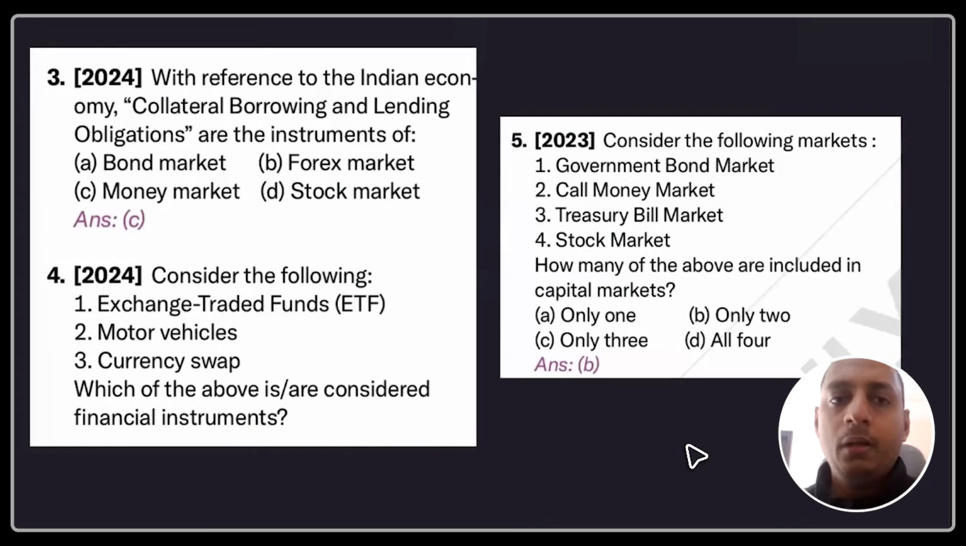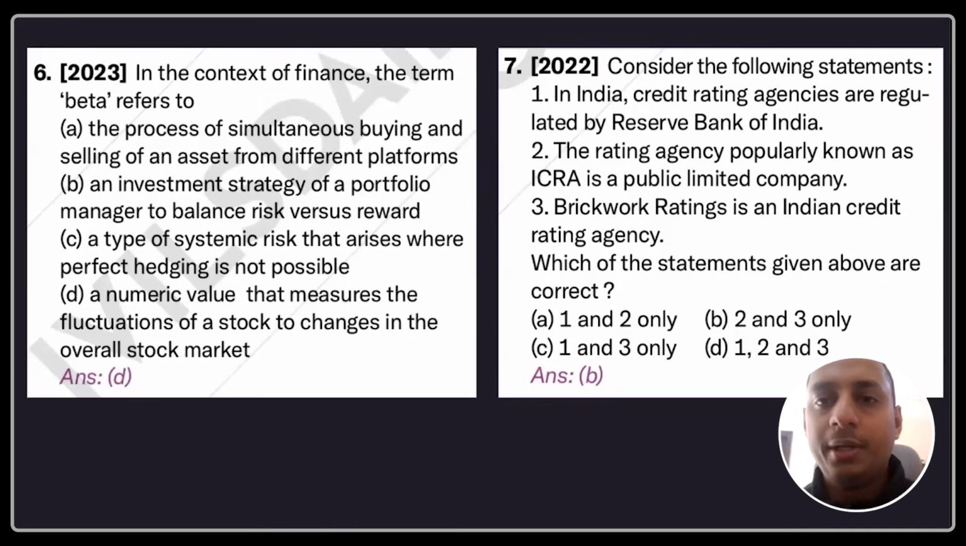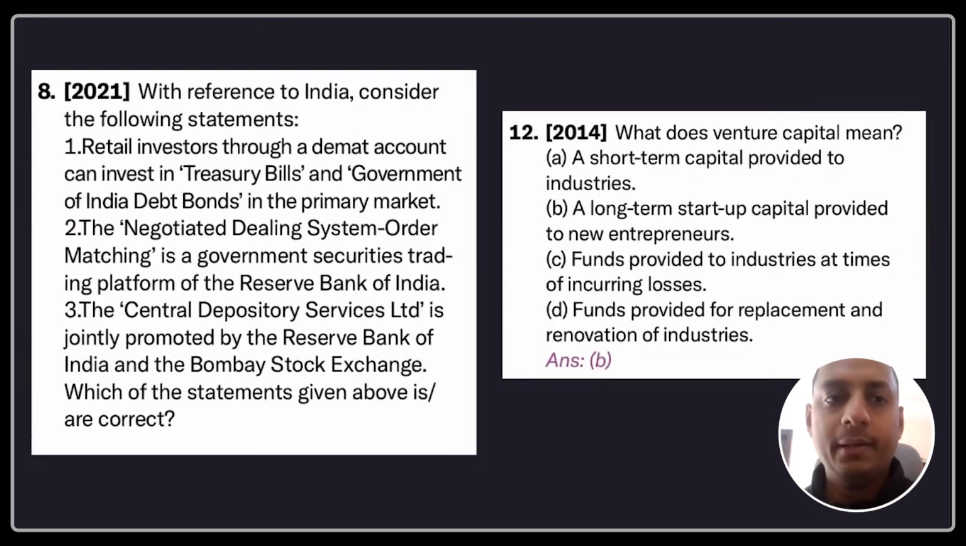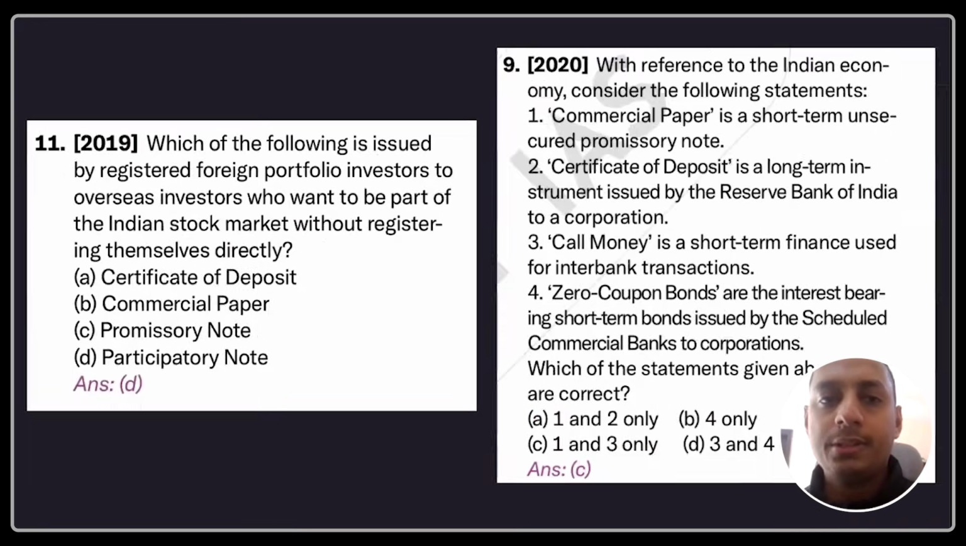So as you can see here, collateral borrowing and lending obligations is a part of money market. ETF, financial instruments, how many of the above are capital market instruments? In 2023, UPSC asked. Beta was asked in 2023. The 2022 question was a current affairs question. Okay, you don't need to read that. Retail investors, treasury bills, Government of India debt bonds, CDSL, short-term capital requirements, certificate of deposit, commercial paper, promissory note, participatory note. The same question, call money, zero coupon bonds.